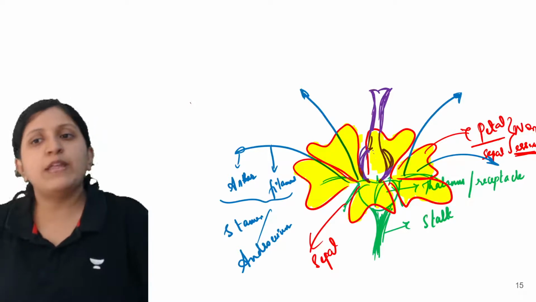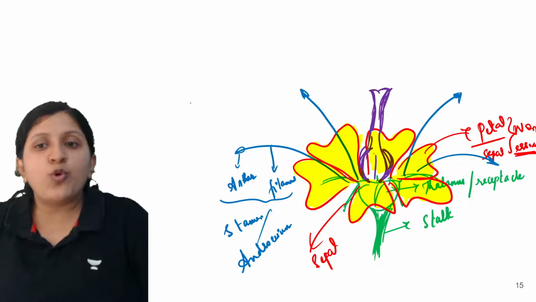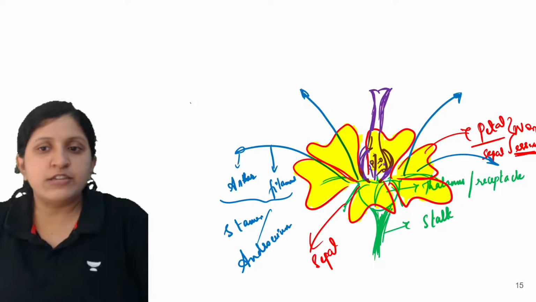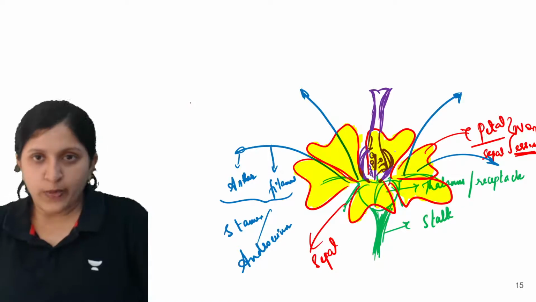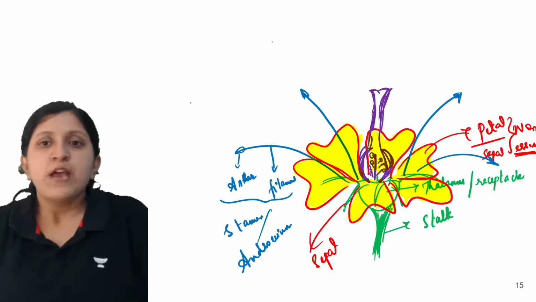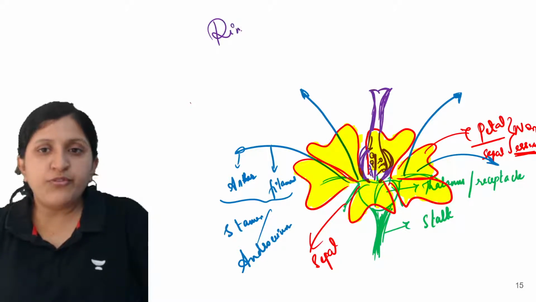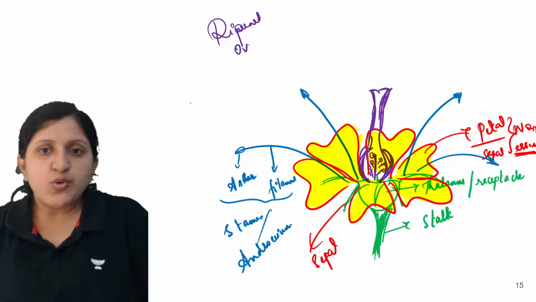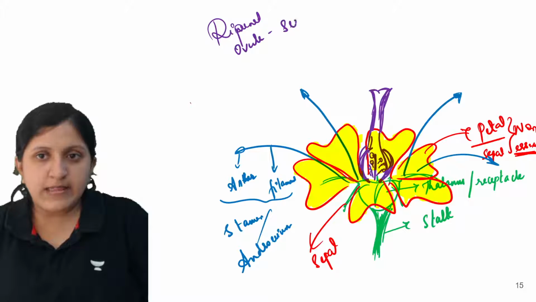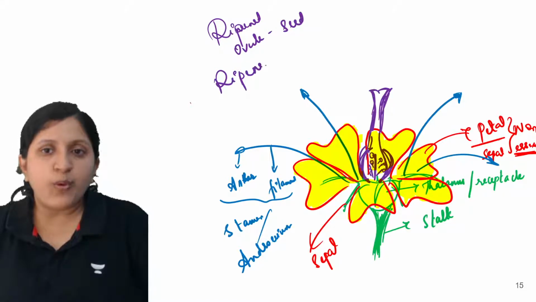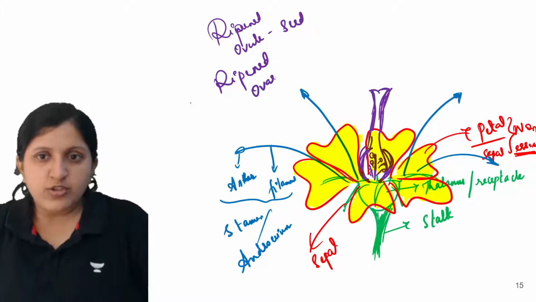This is going to be the ovary. Inside this ovary you can find the arrangement of ovules. Once fertilization occurs, the ripened ovule is the seed, and the ripened ovary is the fruit.